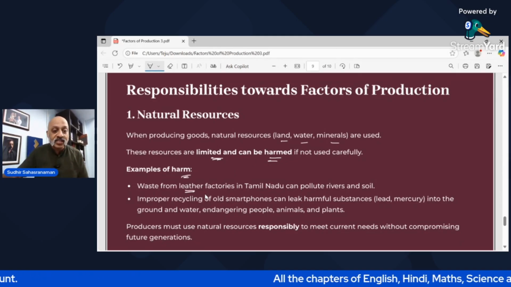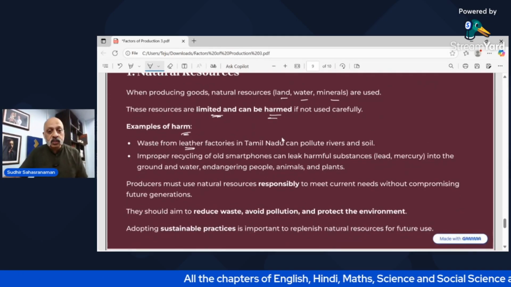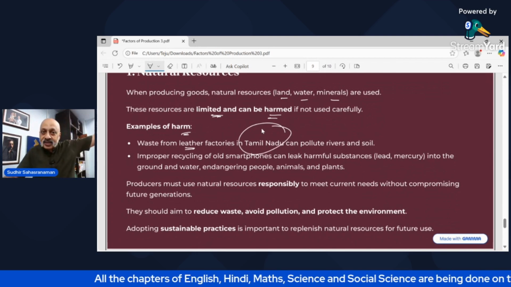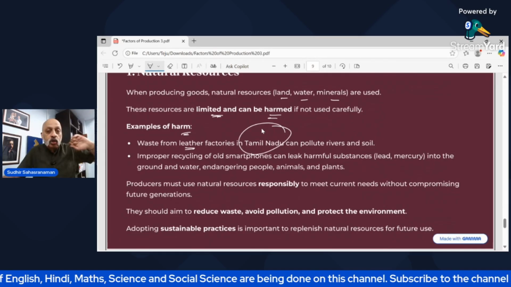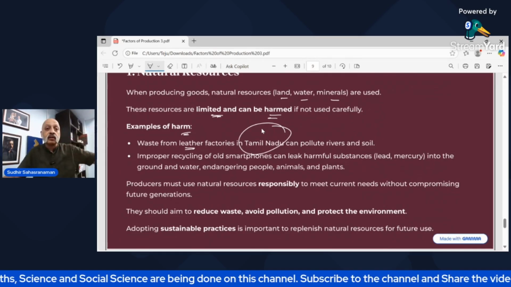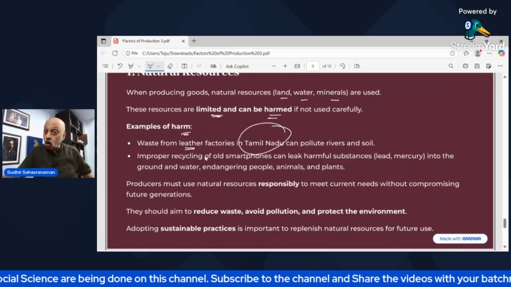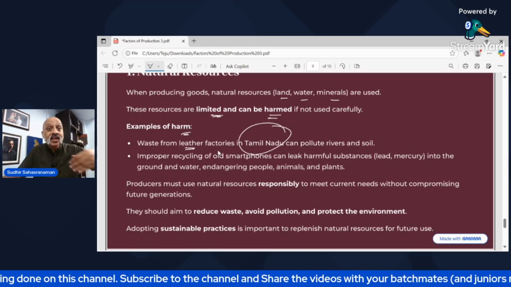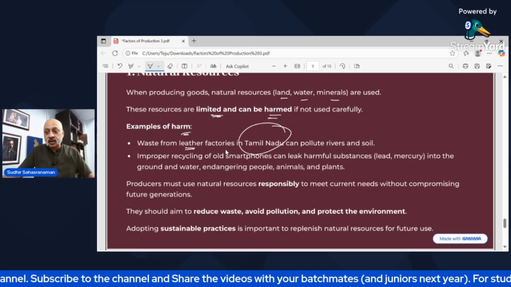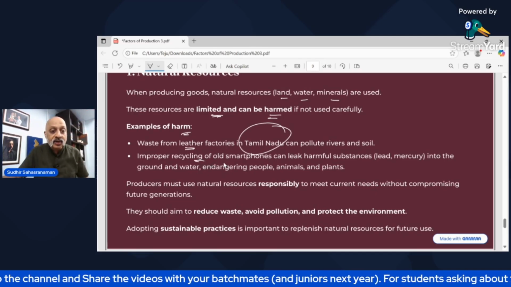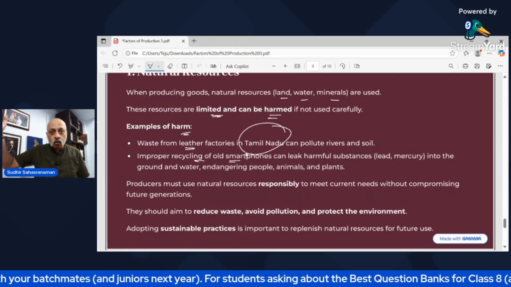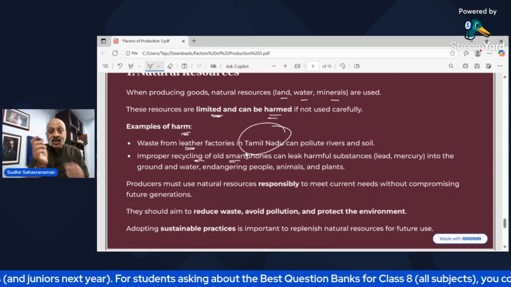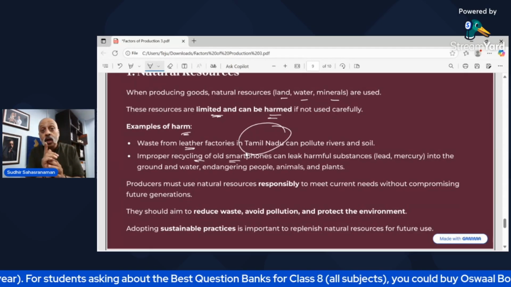Look at leather factories in Tamil Nadu, or go and see the Ganga in a city like Kanpur, it is so polluted, right? So you need to ensure that you are not polluting the lakes and the ponds and the rivers in your area. Or if you release the waste into the sea, that means you are killing the fish which is there in the sea. Then improper recycling of old smartphones. You cannot just throw a smartphone outside. You need to be responsible, because it contains batteries which are non-recyclable.